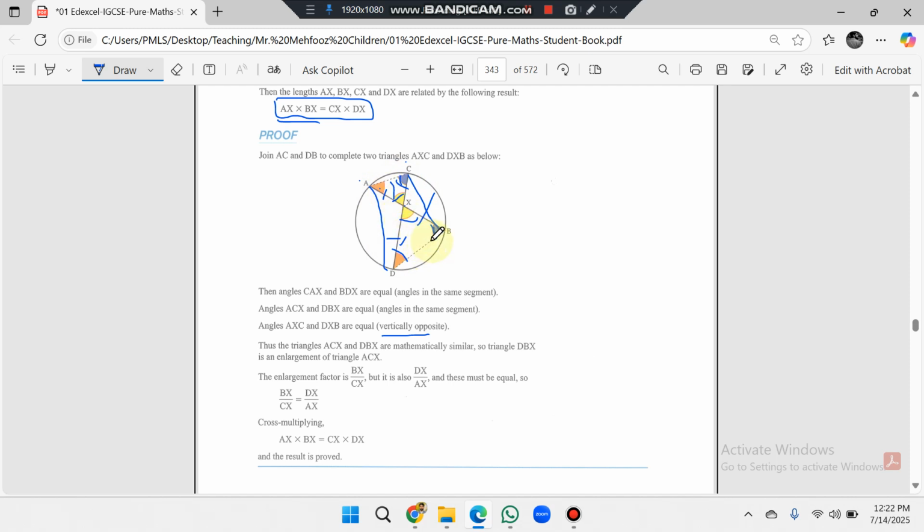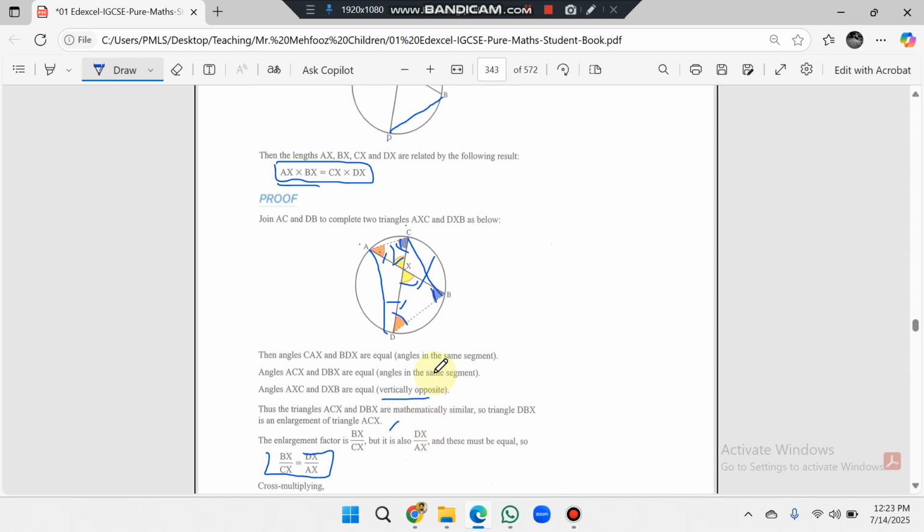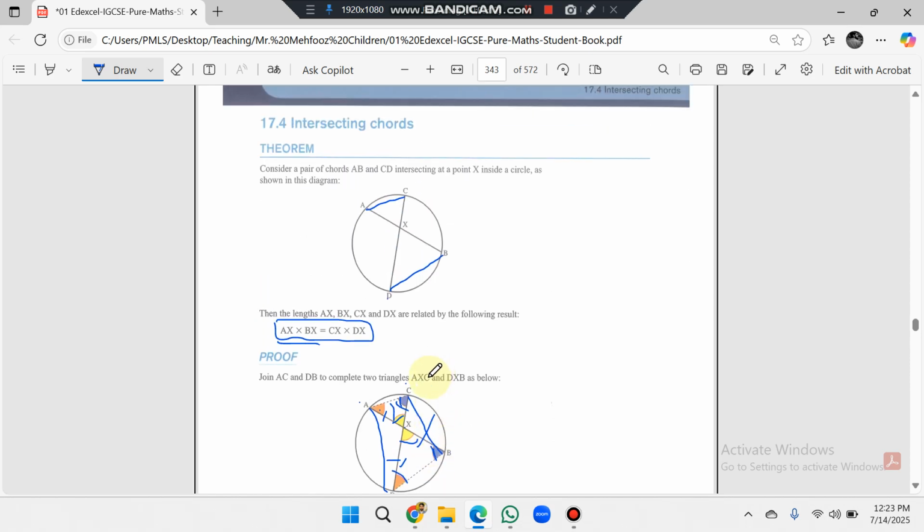Because they are in the chords form. If we equate these two ratios for the enlargement factor and cross multiply, you can check that AX multiplied by BX is equal to CX multiplied by DX. This is the proof of the intersecting chords theorem.